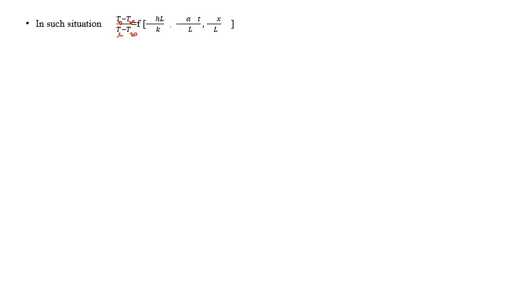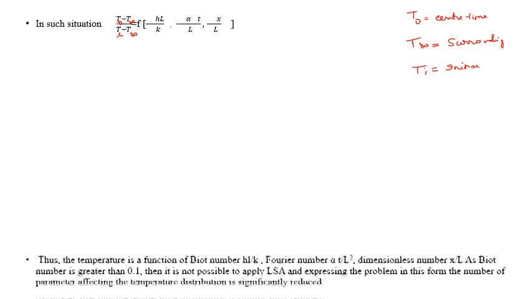T naught is the center line temperature or center temperature, T infinity is the surrounding temperature, and Ti is the initial temperature. Then it is a function of hL by k, alpha t by L, and x by L. It is a function of three parameters.